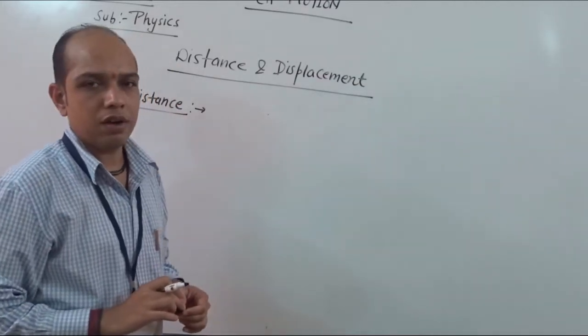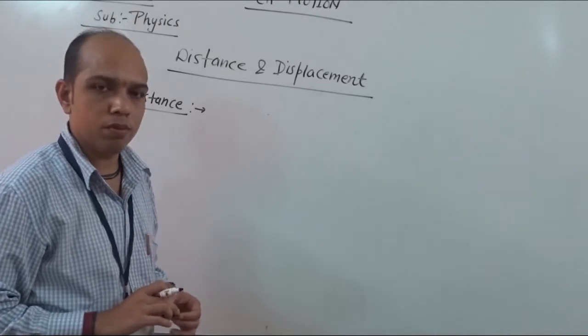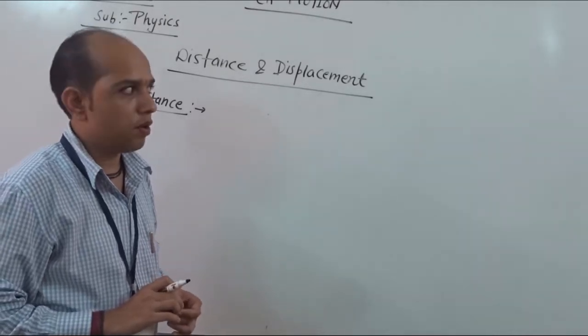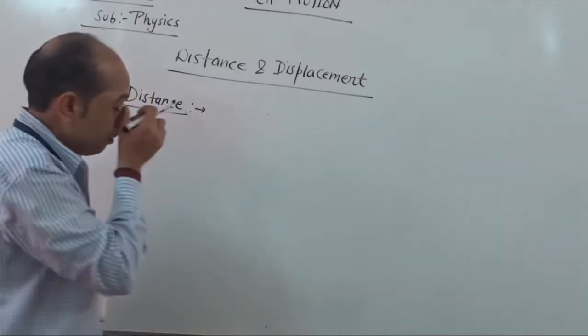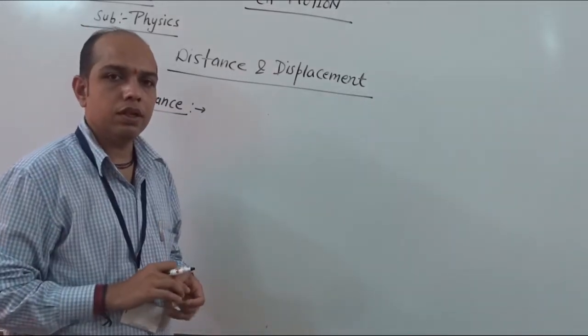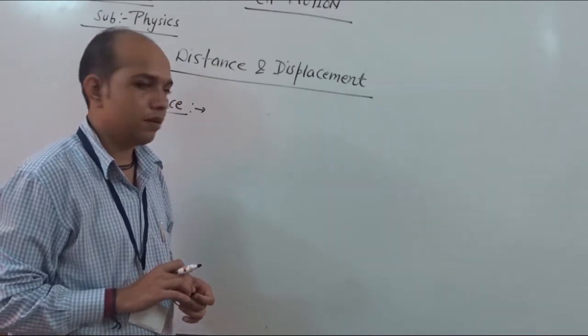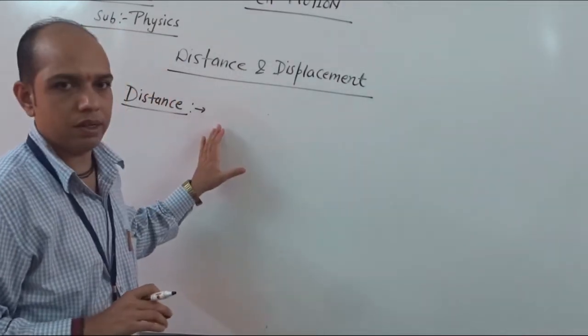Today we cover 8-meter distance, 10-meter distance from our home or our school, and so on. So distance means the actual path traveled by the object.